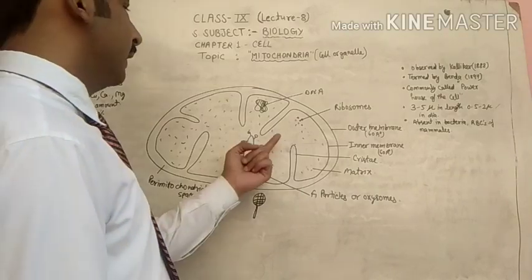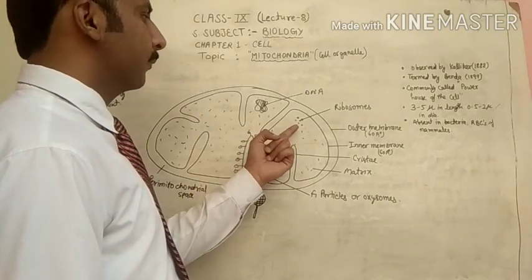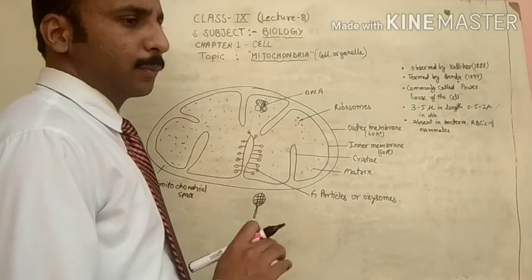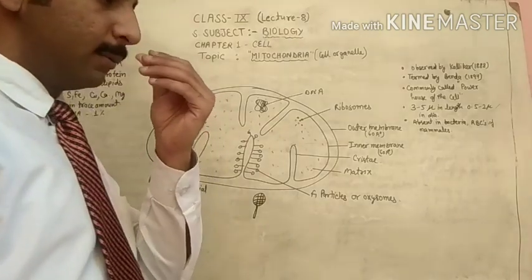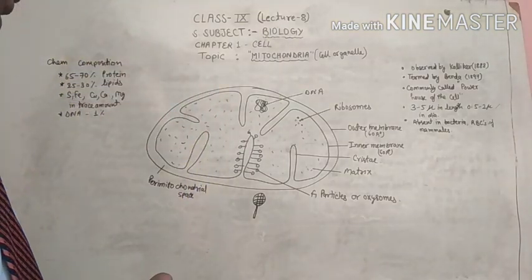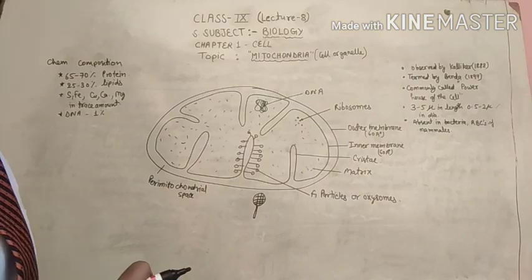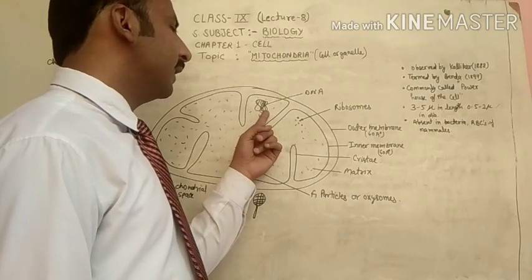Now, come to the next. These are the ribosomes, which are helpful in the formation of some types of proteins. This is the DNA.